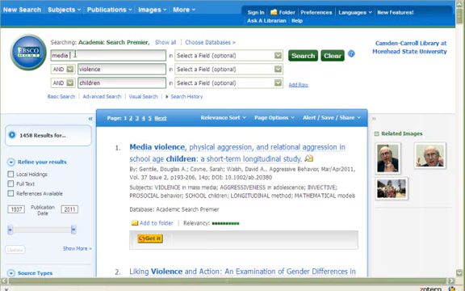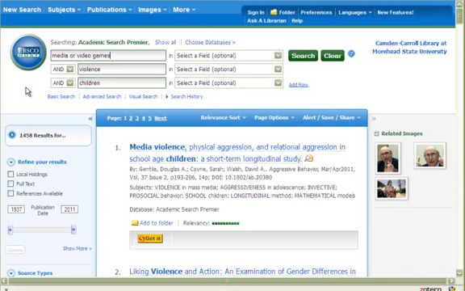For example, media is a very broad term that covers multiple types of media, obviously. Like I said earlier, television, movies, video games. If there's one in particular that you want to focus on, you may want to try media or video games. But if you're still interested in all forms of media, you may want to clearly specify each one of those types.